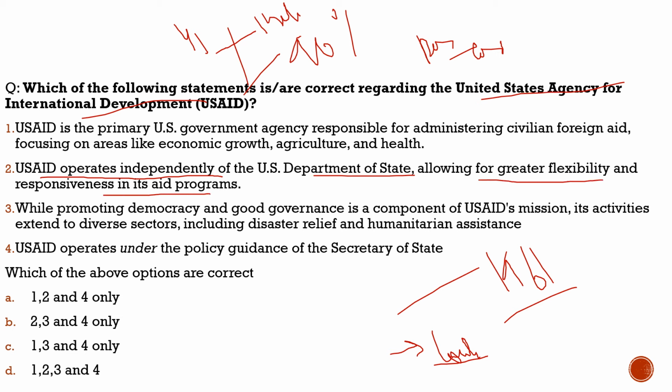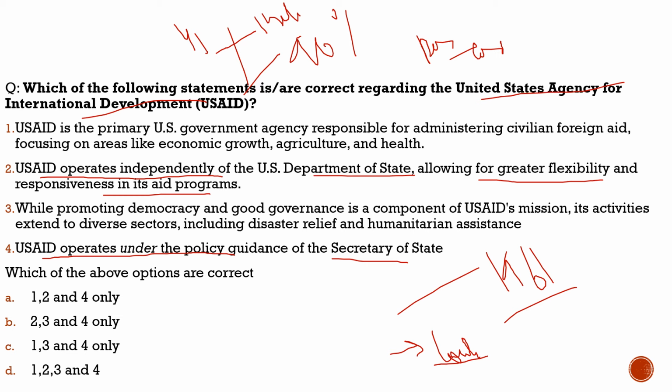So these two statements, statement 2 and statement 4, are contradictory to each other. One statement says it operates independently of the US Department of State. The fourth statement says US aid operates under the policy guidance of the Secretary of State. So what can you infer from these two statements? We can infer one thing here, that both the statements won't be correct.